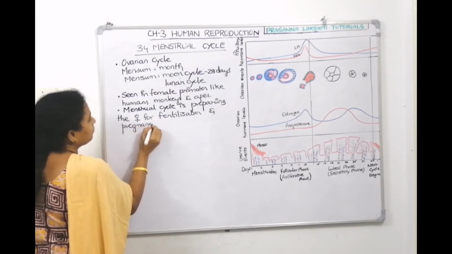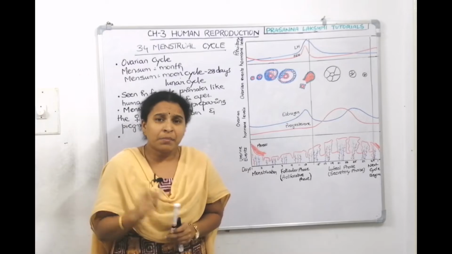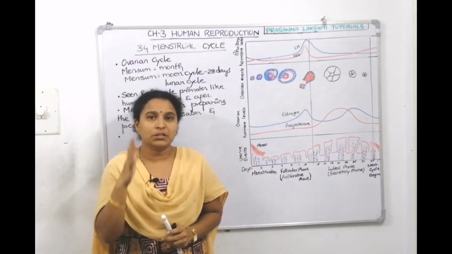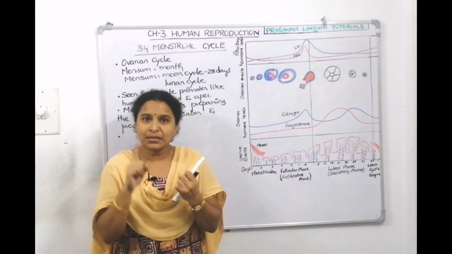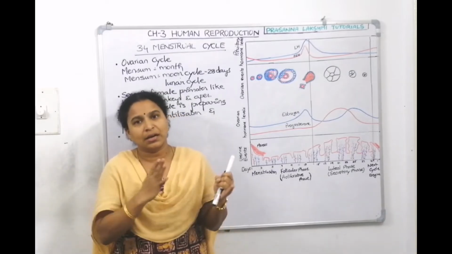Now, the menstrual cycle starts from which span of life onwards? It starts at an age called puberty, and then it continues throughout life.